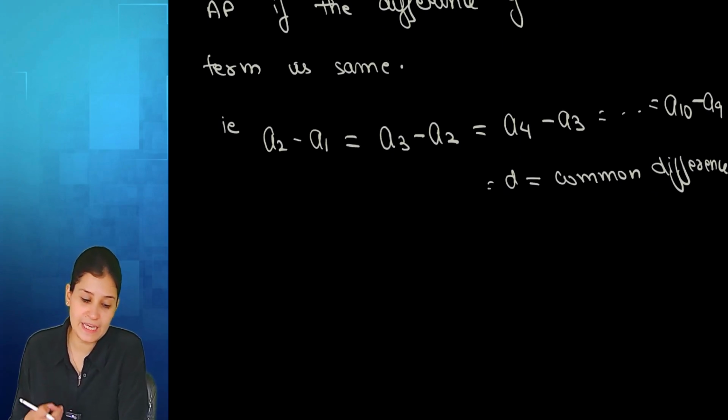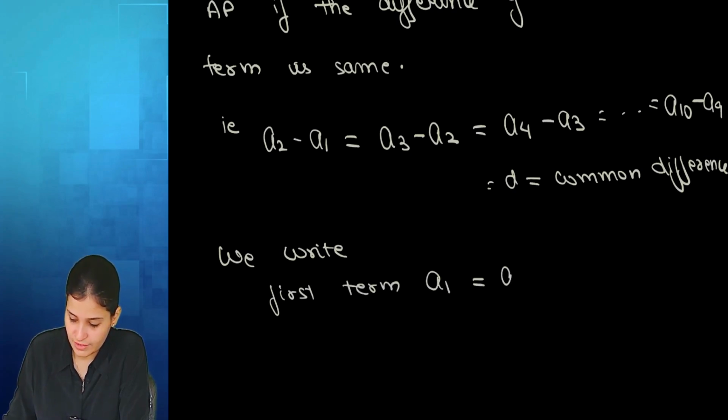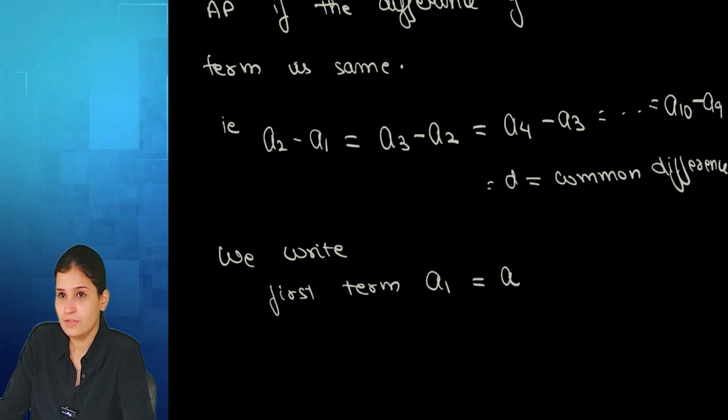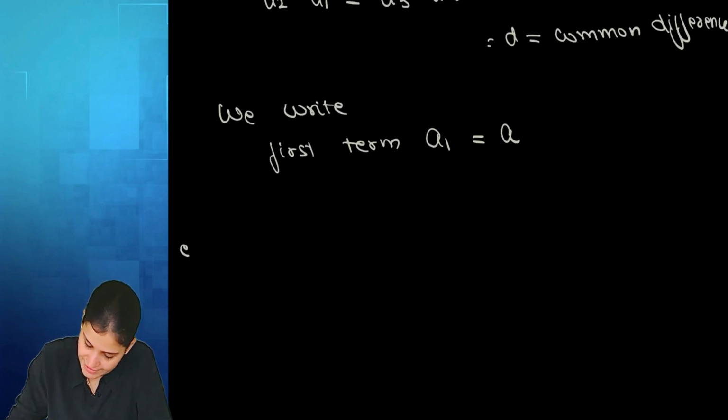And we write A1 as A. We write the first term A1 equal to A. Done? Yes, sir.